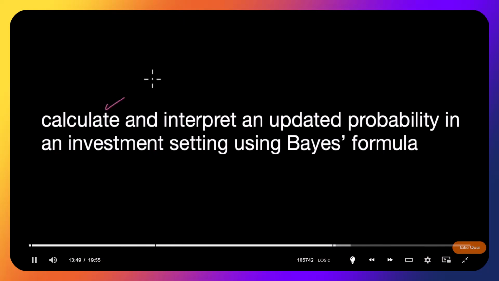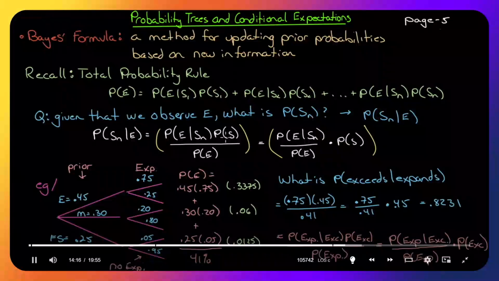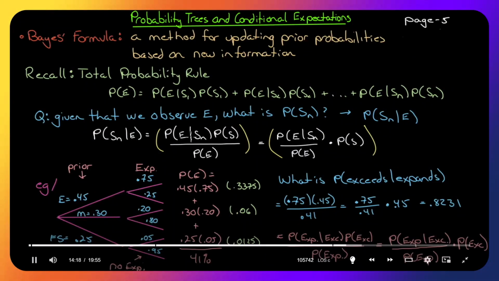Next, learning objective, calculate and interpret. Pay attention, you have a calculate there. Calculate and interpret an updated probability in an investment setting using Bayes' formula. Right, our next LOS, calculate and interpret an updated probability using Bayes' formula. And I'm going to show you using a tree how super easy this is. I don't like this version of the formula that they provide. It is the same as this formula, except the probability of S is just broken out. I prefer a probability divided by a probability as opposed to a ratio multiplied by a probability, and I'll show you why it makes a lot more sense that way.